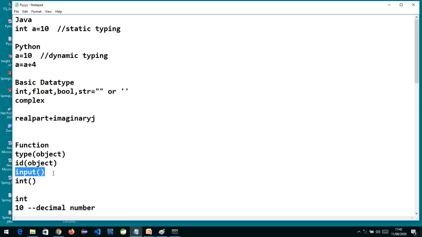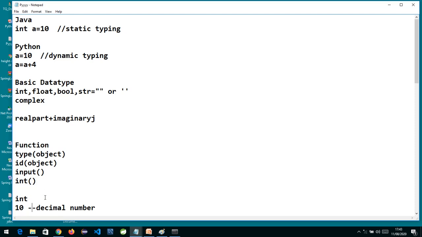input is used if you want to take input from the user at the console. The way we have scanf in C or cin in C++, similarly in Python, we make use of the input function. And the int function is a conversion function which converts the given value into int type.